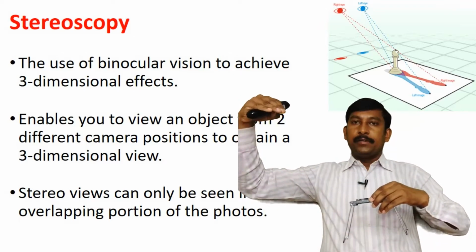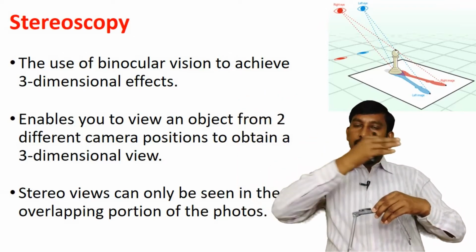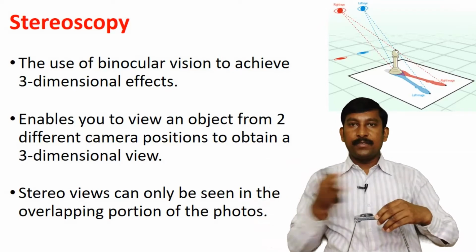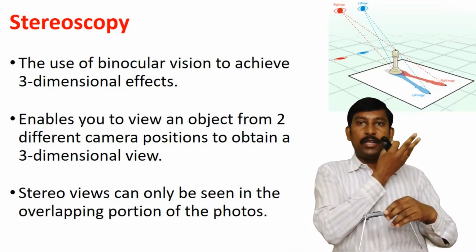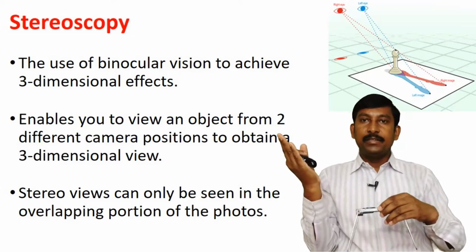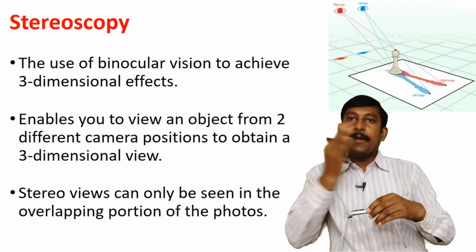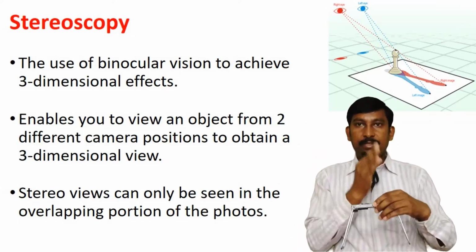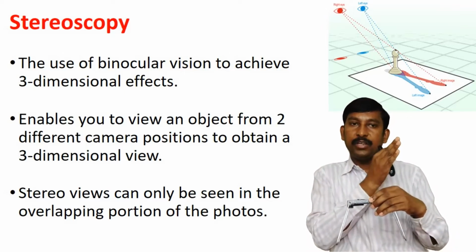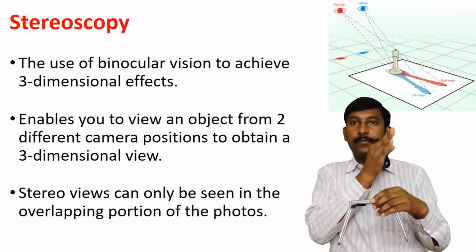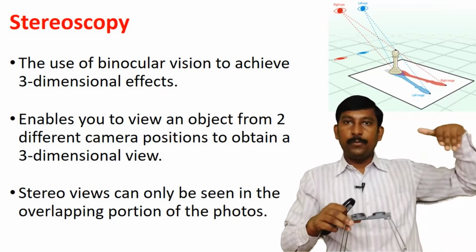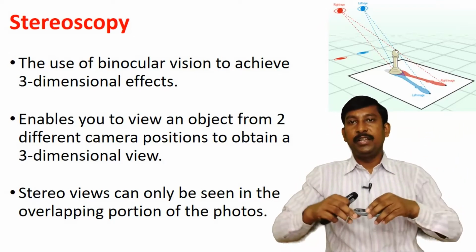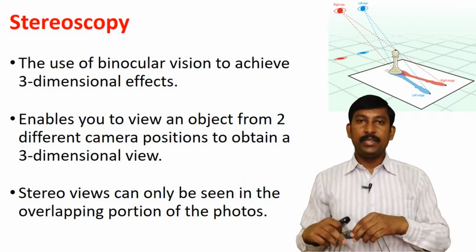So you capture two different photographs from a single flight line, or the same flight line, back to back. Means in stereoscopy you capture two different photographs from two different positions back to back. The one photograph you capture from this position and the second photograph you capture from this position.